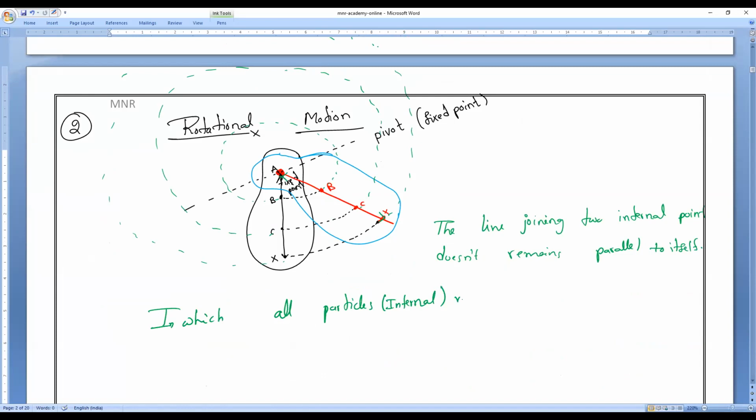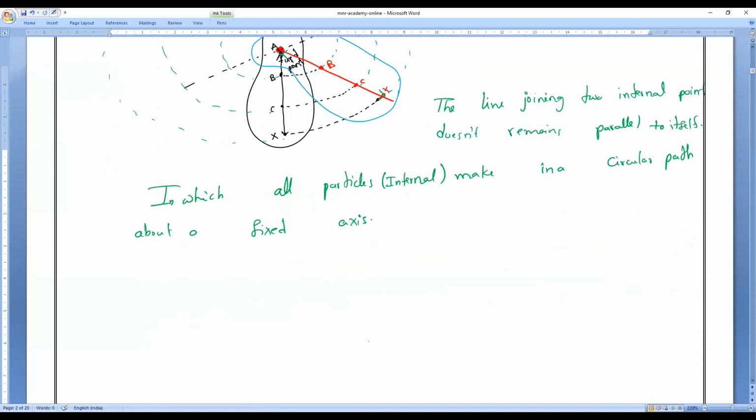Internal particles make a circular path about a fixed axis. That is what we call rotational motion. Are you all clear? So what motion are they making? They are all revolving around a particular point, which we call the fixed point or pivot point.